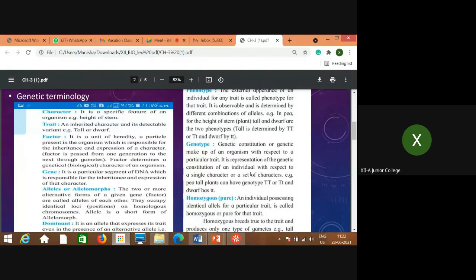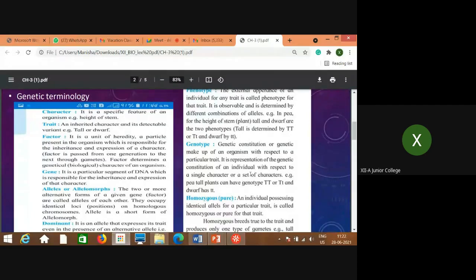Now phenotype, very simple to remember, I'll tell you. Phenotype means whatever external features are there, externally, morphologically, how the individual looks. For example, we'll consider the example of the pea plant only: whether the plant is tall or dwarf, whether the flowers produced are red or white, purple or white, which type of pod is produced, whether flattened or constricted, what is the color of the seed.